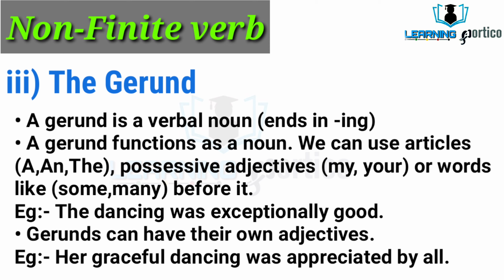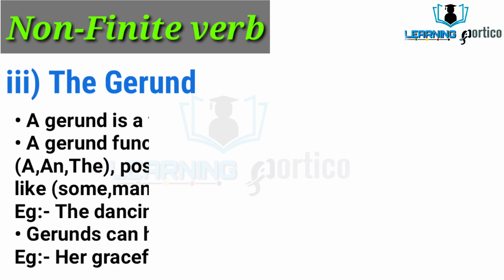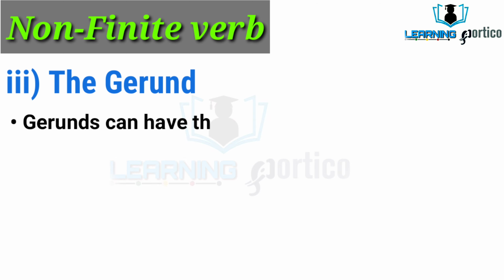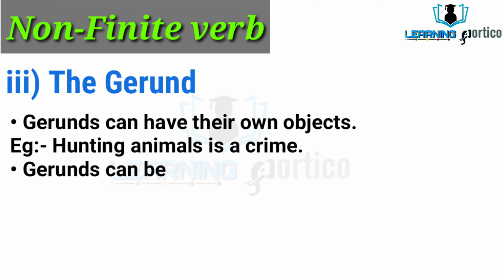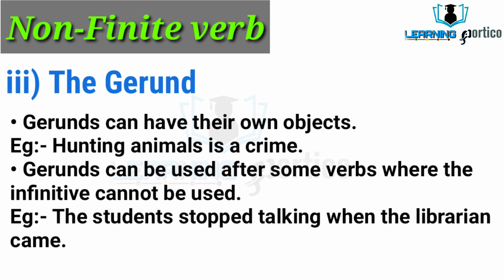Gerunds can have their own adjectives. Let us see the example of it. Her graceful dancing was appreciated by all. Graceful dancing. Graceful is denoting the adjective. Gerunds can have their own objects. Hunting animals is a crime. Here hunting animals is denoting the gerund.